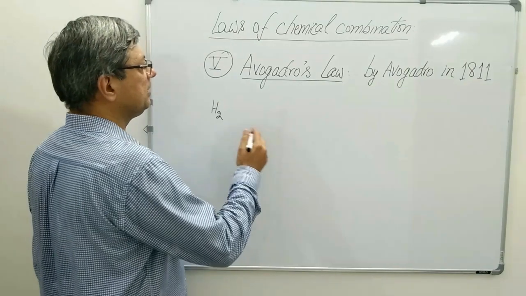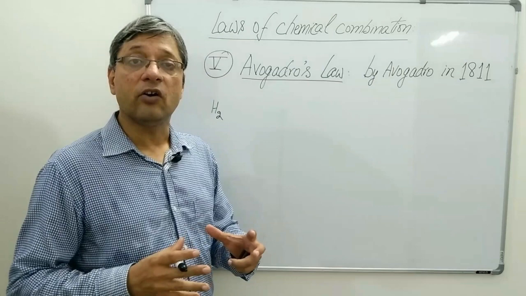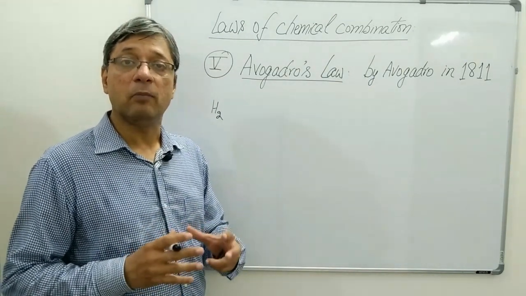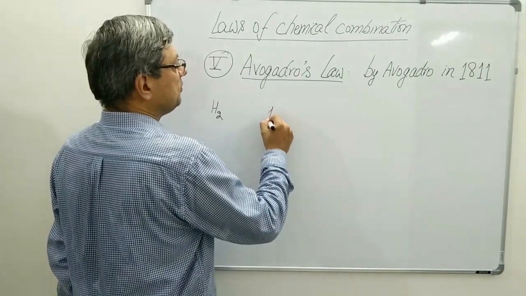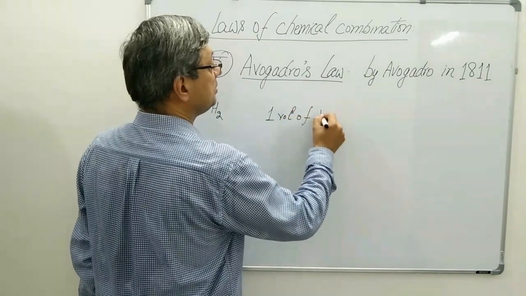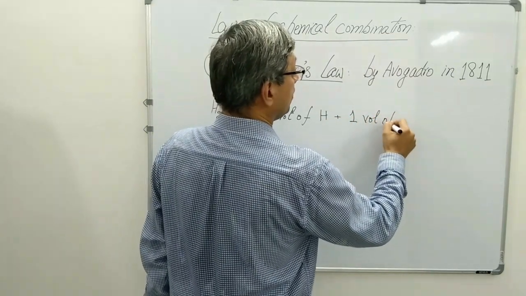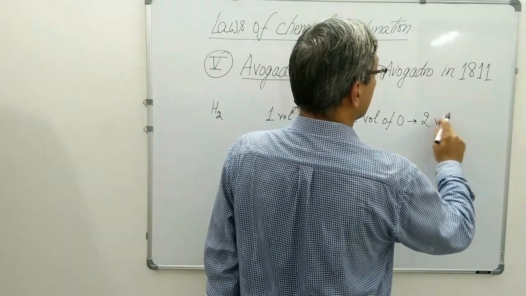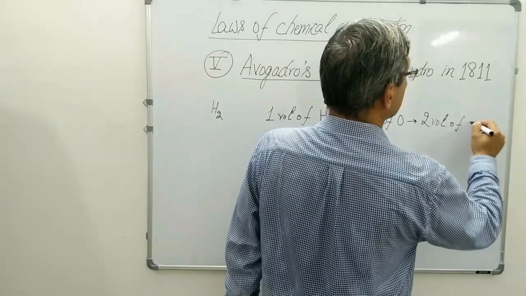Going by the logic that elements of the same kind cannot form molecules, he thought that the reaction should be 1 volume of hydrogen combining with 1 volume of oxygen to produce 2 volumes of water.